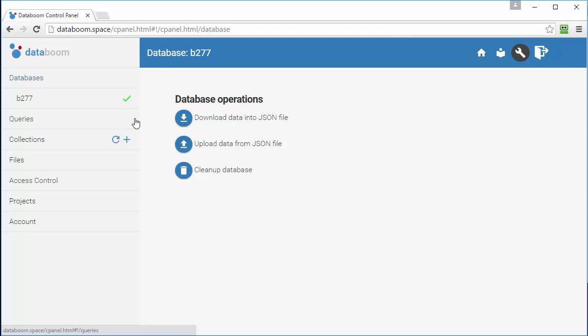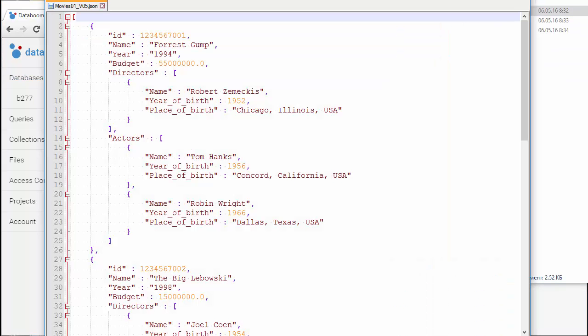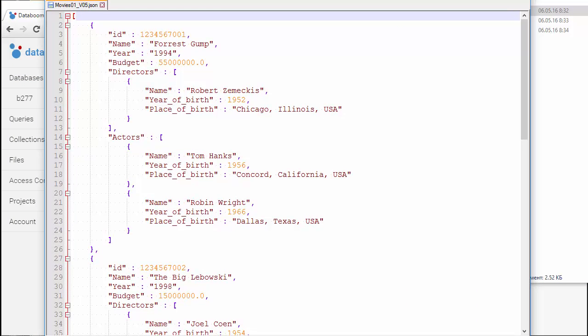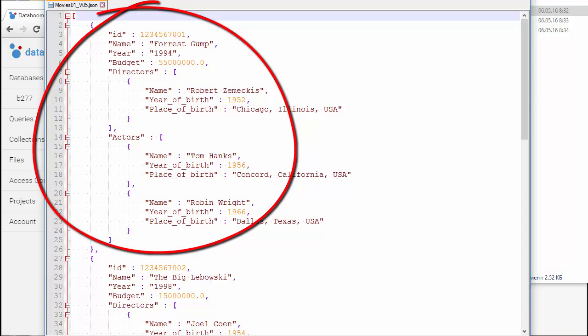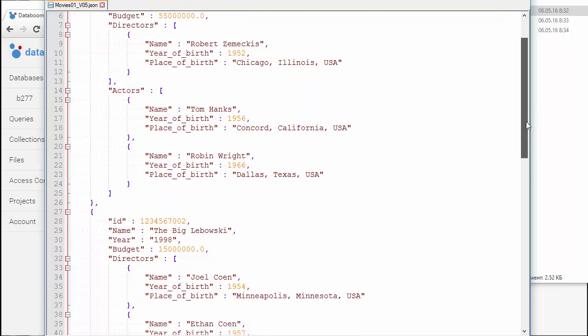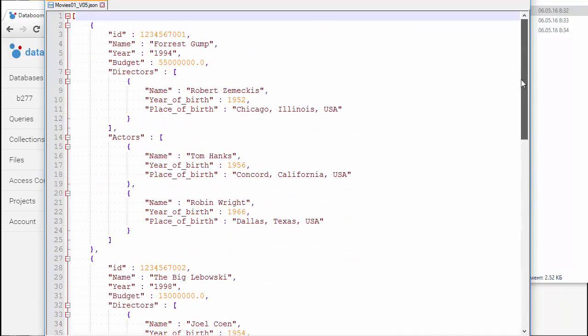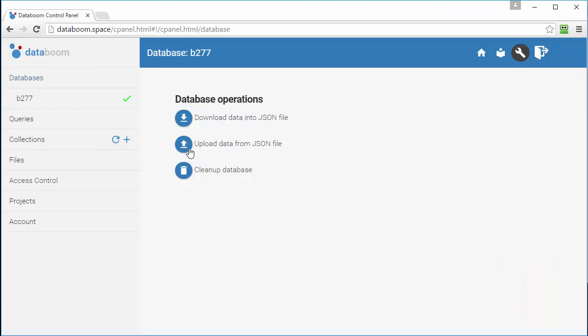So let's get into the control panel and upload a JSON file we've prepared beforehand. But first, let's look into the file contents. The file keeps information about 3 well-known movies. The information is very concise and serves only for illustration. Name, year of production, budget, directors, and actors. The file initially was not created for use with Databoom. It stores nothing more than the basic object hierarchy.